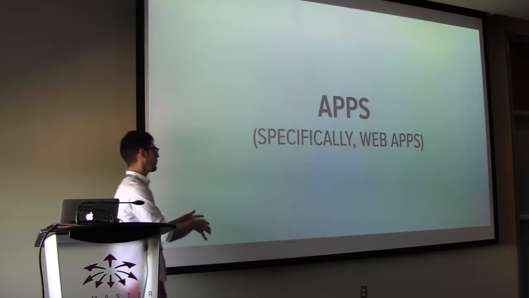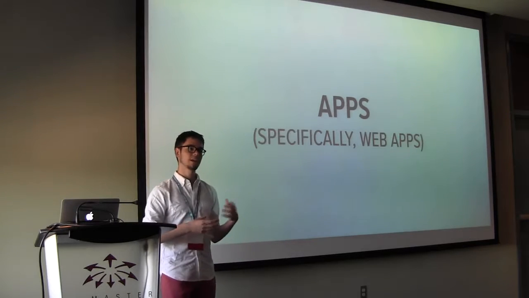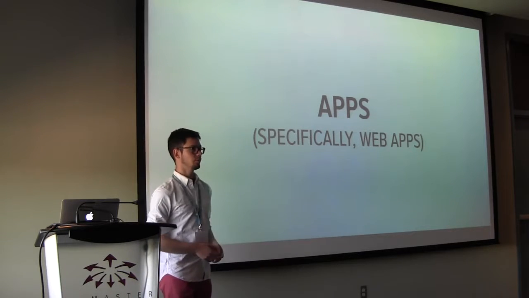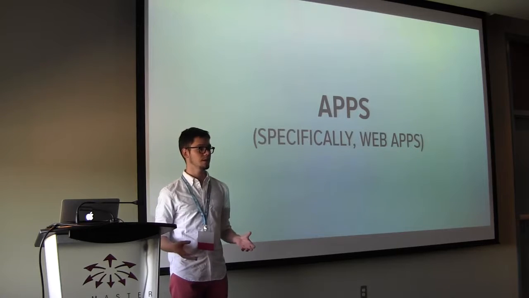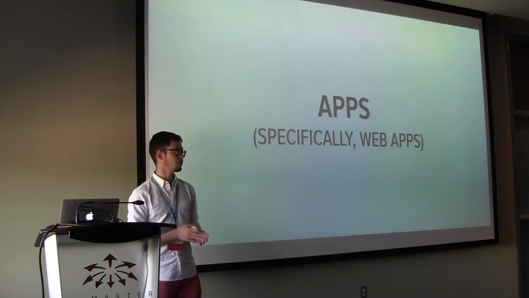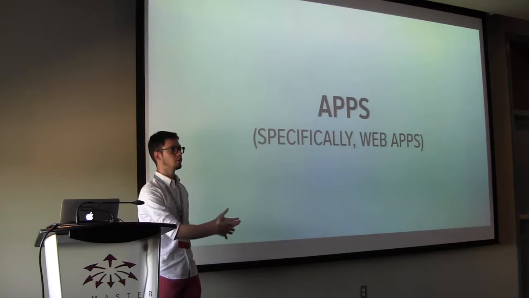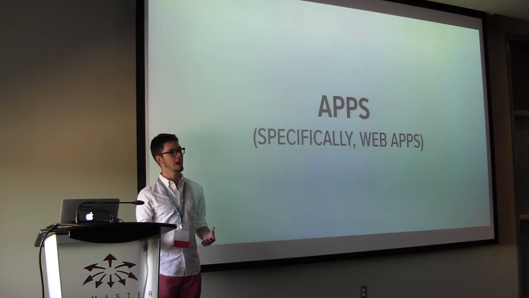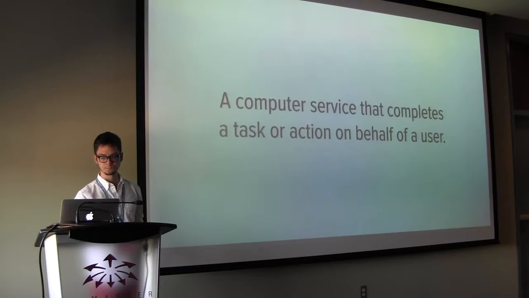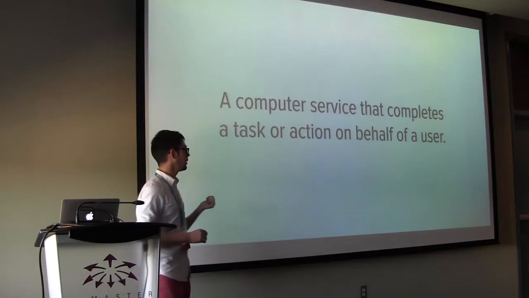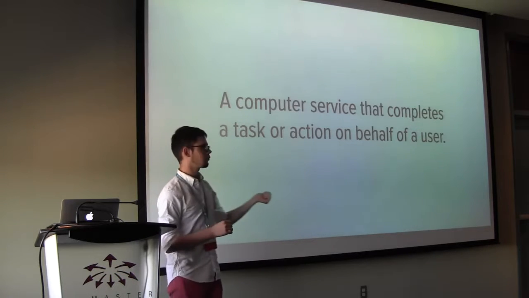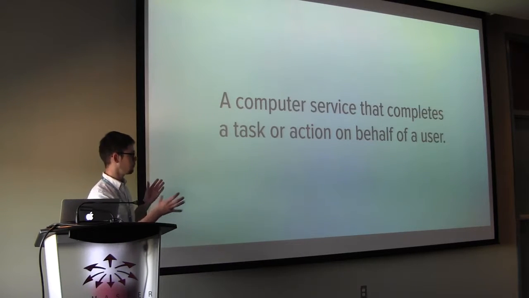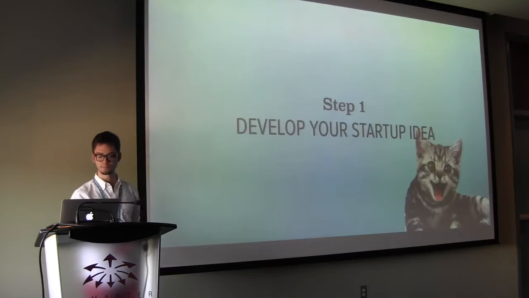And we're also going to look more specifically even at web apps, because that's kind of what WordPress is. That's where its strengths lie. And that doesn't necessarily mean you have to build a web app with WordPress, especially now that the REST API is going to be a big thing. I'm not going to get too technical and talk about all of that, but it's worth keeping in mind that I'm going to approach this from a web perspective, but it doesn't necessarily have to be. You can easily do native apps now that are powered in the back end by WordPress. So my definition of an app is a computer service that completes a task or action on behalf of a user. Pretty simple, right? It's sort of, an app has to do something at its core.